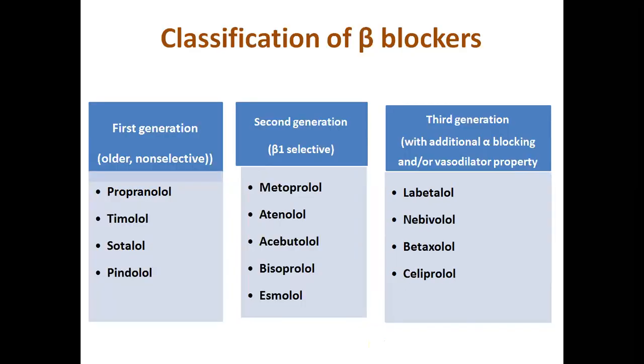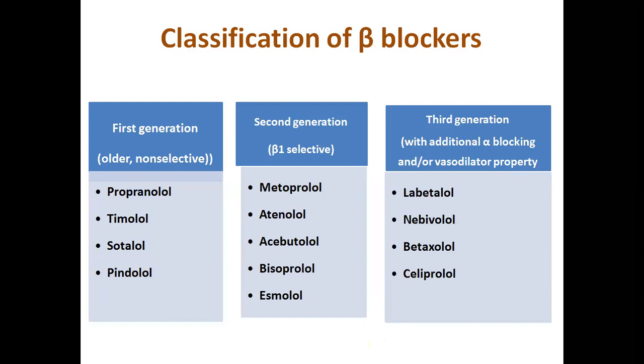Another classification is also there for beta blockers. They can be classified as first generation, second generation, and third generation. The first generation includes the older, non-selective beta blockers. The second generation is mainly beta 1 selective. The third generation has additional properties apart from beta blocking property. In the first generation group, we have non-selective beta blockers like propranolol, timolol, sotalol, and pindolol.